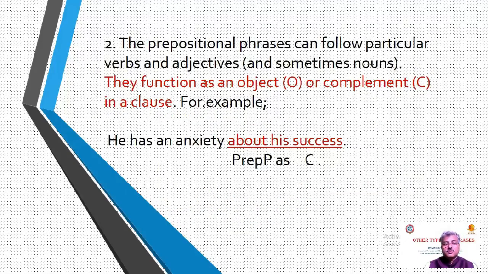The second type: the prepositional phrases can follow particular verbs and adjectives and sometimes nouns. They function as an object or complement in a clause. Dear learners, I repeat, the second type of prepositional phrase functions as an object or complement. For example, in this example, he has an anxiety about his success. About his success is a prepositional phrase, and here the prepositional phrase functions as complement.